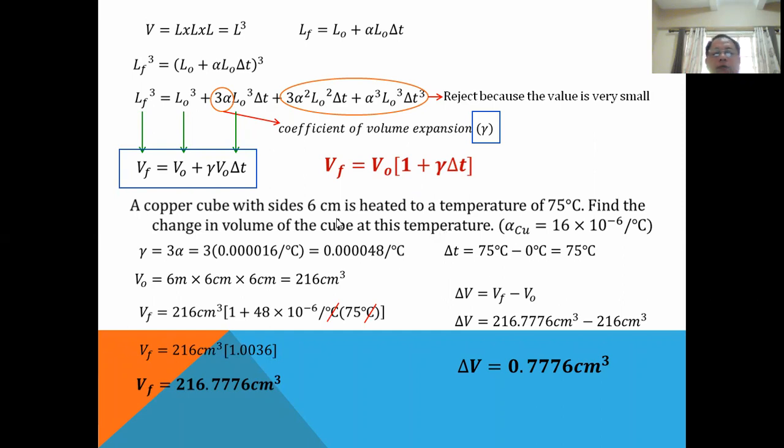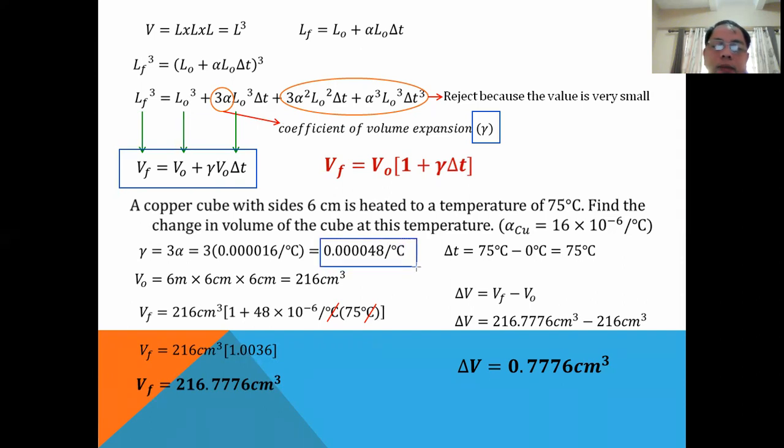Here, if we consider copper, our gamma for copper will be 3 times the coefficient of linear expansion of copper. Copper's alpha value is 16 times 10 to the negative 6. So 3 times that is 48, so 48 times 10 to the negative 6 would be equivalent to this expression. So here is our gamma value.